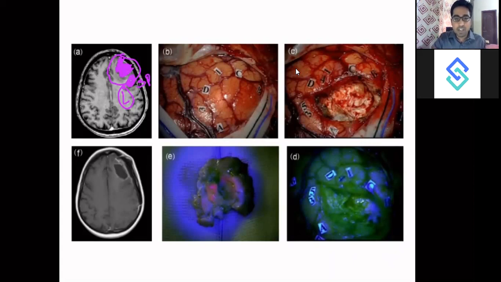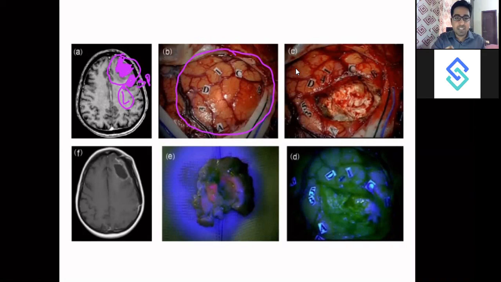So when you open the dura, this is how the surgical field looks. So where is the tumor and what is the normal cortex? It is very difficult to differentiate, because in the case of low grade gliomas, they appear almost like normal brain. It is very much different from regular abdominal surgeries, where you can actually see the tumor and it is very clear to identify. But in the brain, the situation is different. The tumor is difficult to identify for less experienced eyes. Only very experienced people can actually identify a tumor by its margins. So that's why you need awake craniotomy.